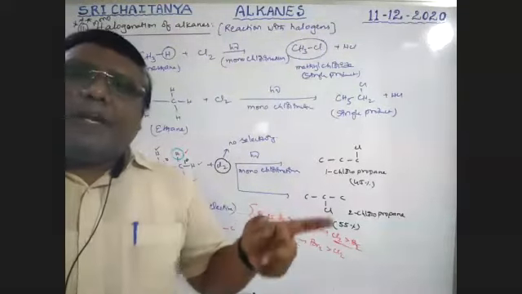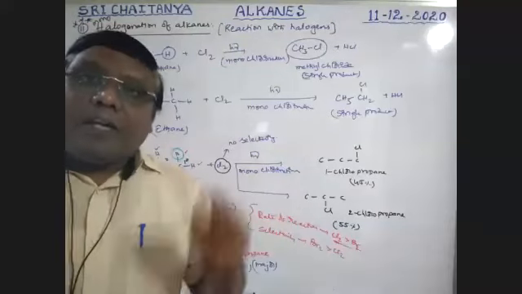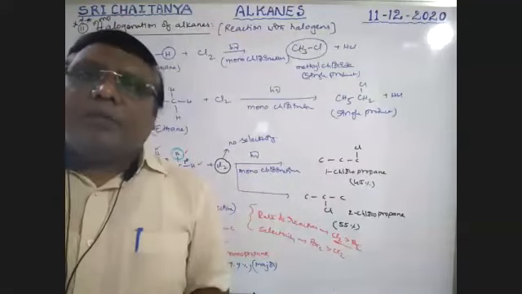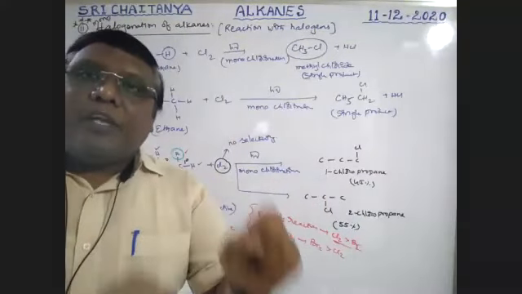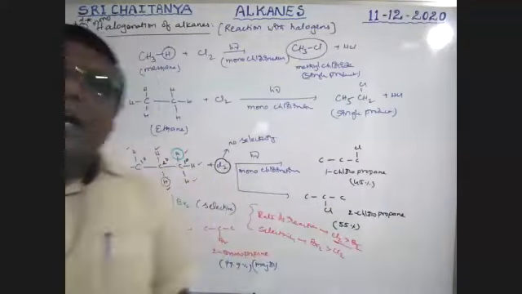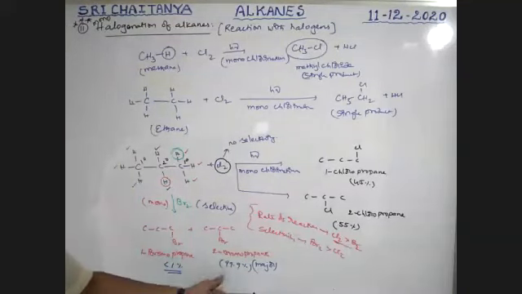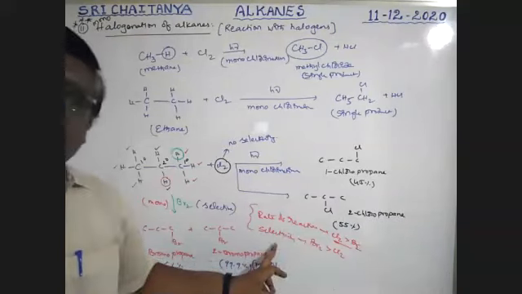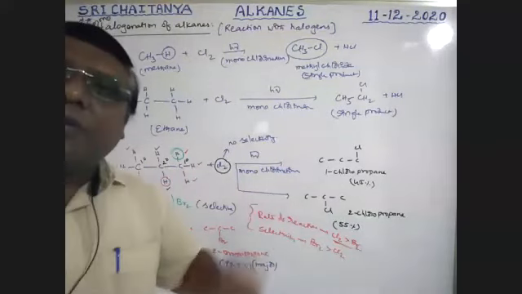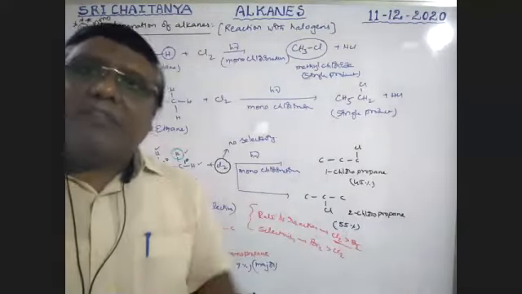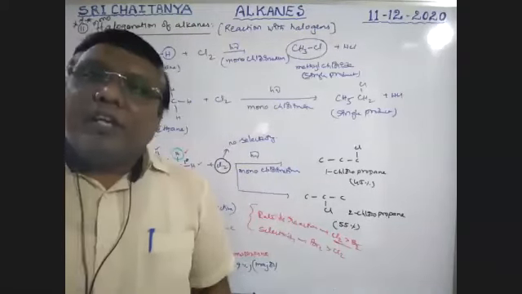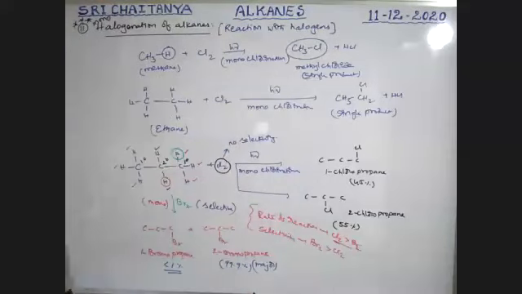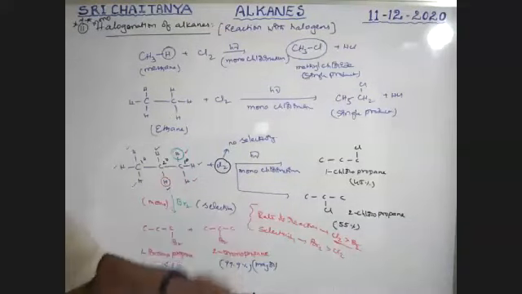So towards speed, chlorine is fast. But bromine specifically forms one compound. Selectively one compound is formed. Bromine is more selective than chlorine, because selectively one product is major and the other one is minor. So when considering selectivity, bromination is more selective than chlorination. When considering rate of the reaction, speed of the reaction, chlorination is more reactive than bromination. It is very, very important. Why, sir? Why is this one more selective, and that one more reactive?